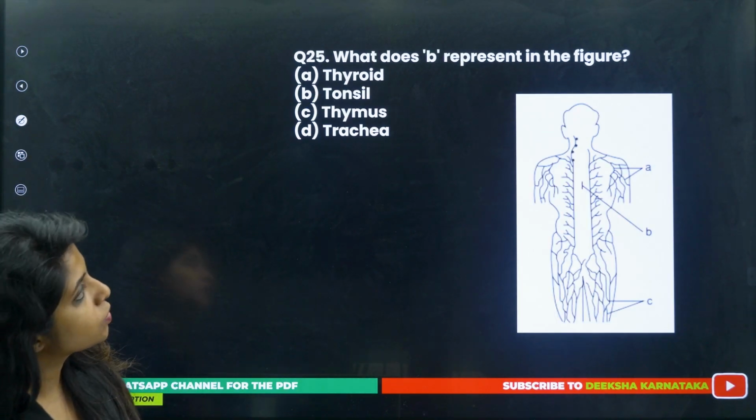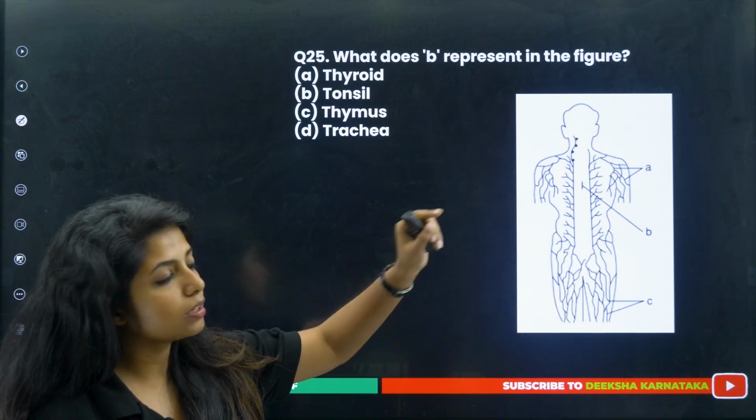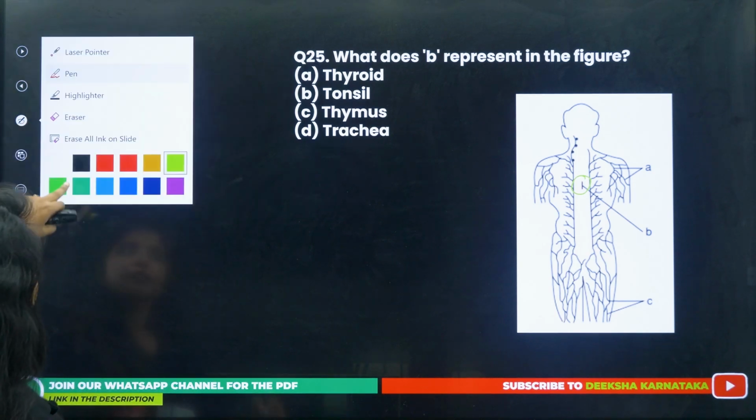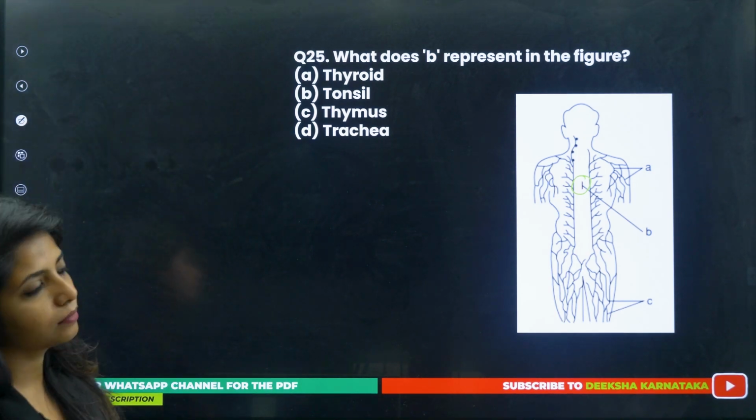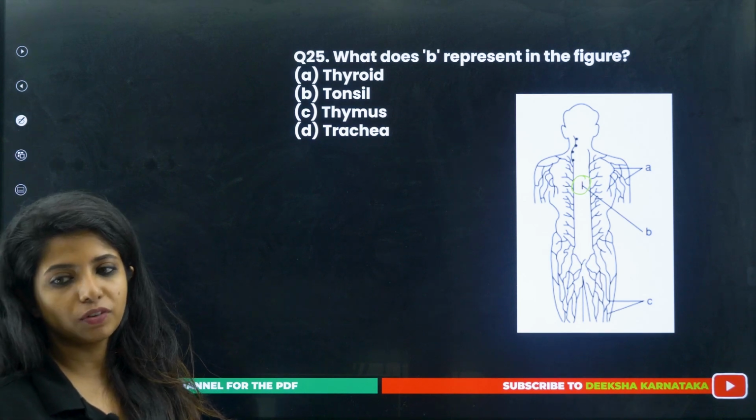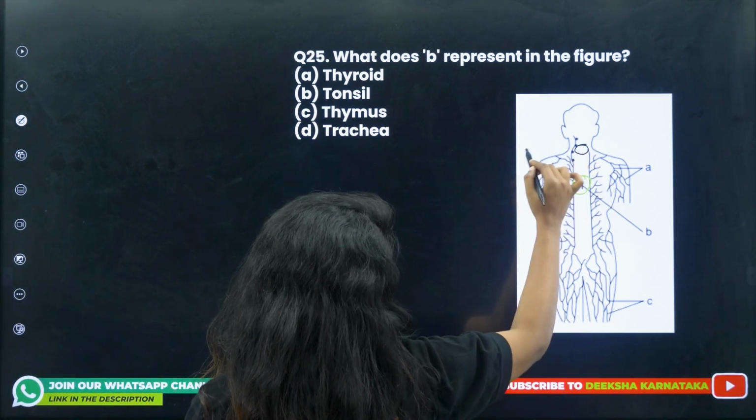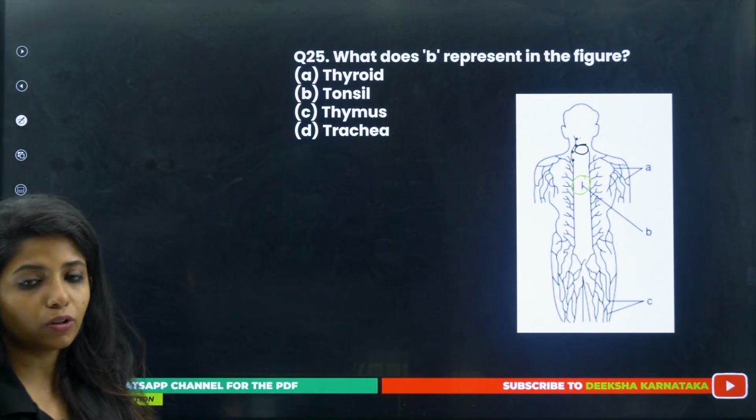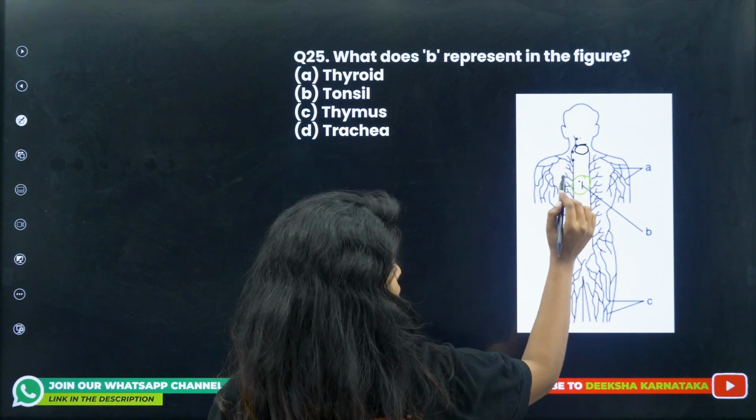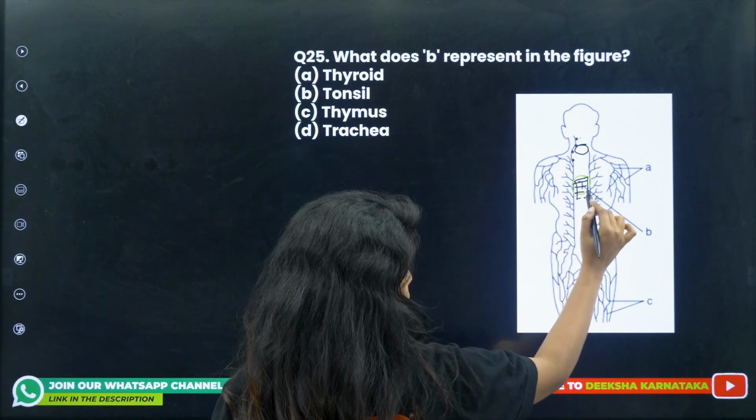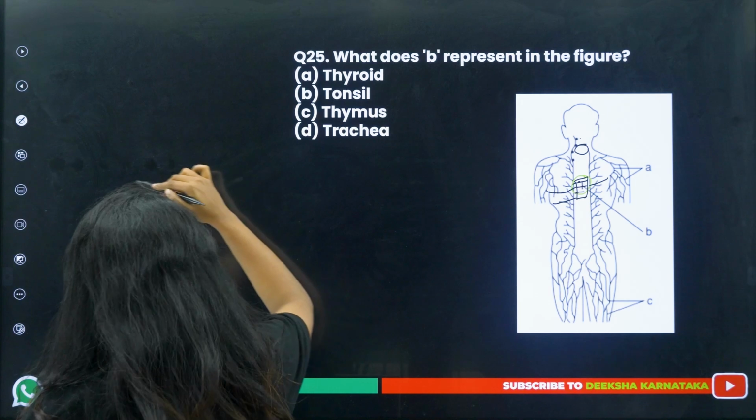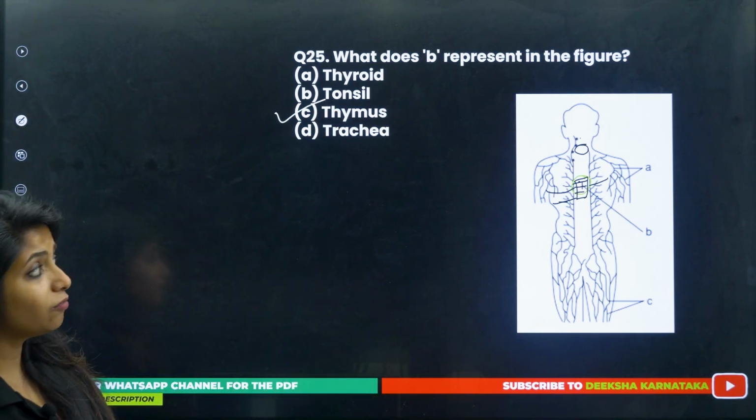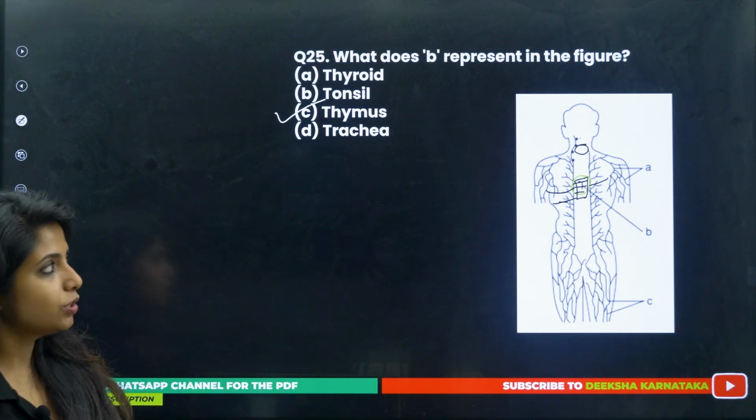Next question. What does B represent in the figure? There is a figure given over here and they have mentioned B. So this middle thing is the B. What is B over here? Thyroid, tonsils, thymus, trachea. You tell me what is B over here. If it is thyroid, it has to be here. Tonsils also, it has to be near your face, over here or here, since there are different types of tonsils. Thymus is the one that is there in your chest region behind the sternum, the chest bone. So this is the correct answer, children, thymus. Why not trachea? Because they have not made the structure like that, so that's why not trachea.